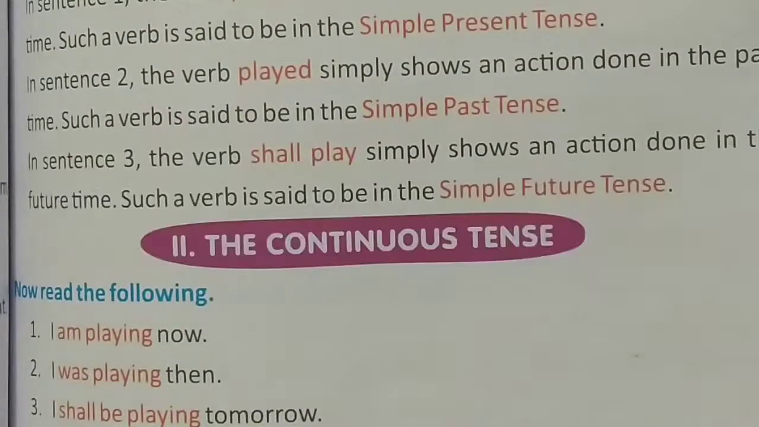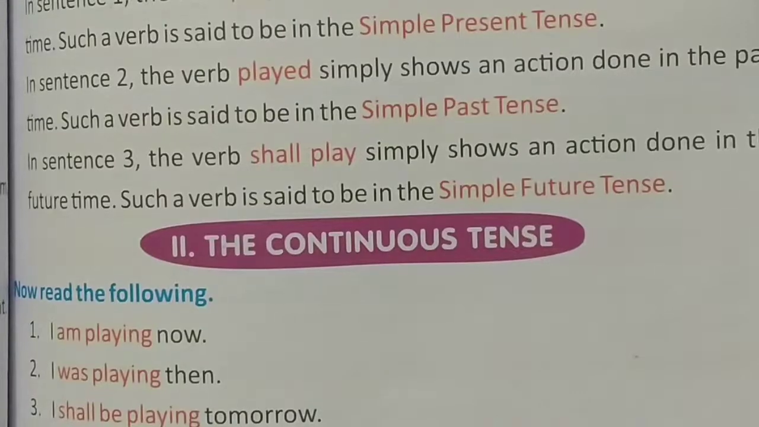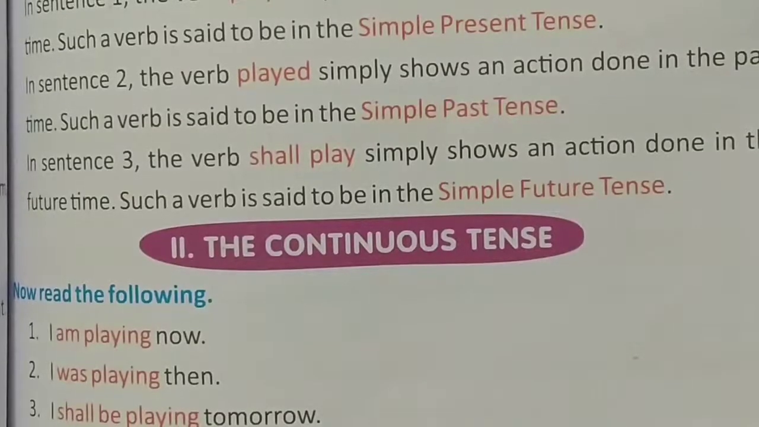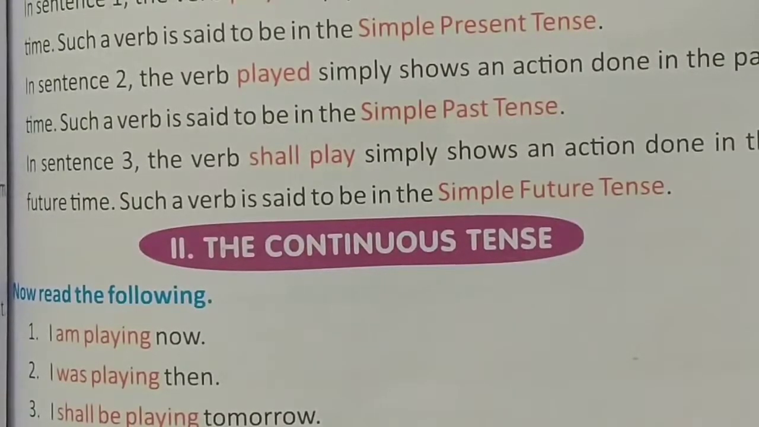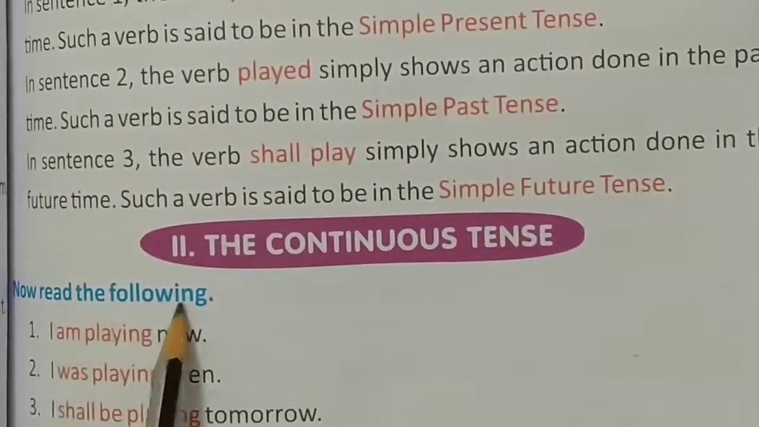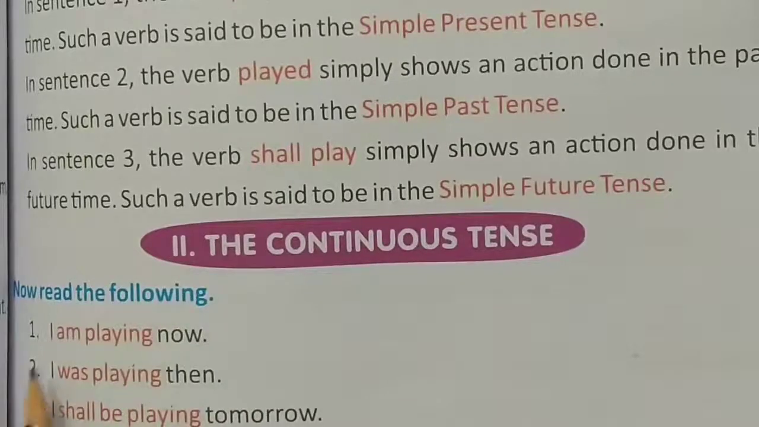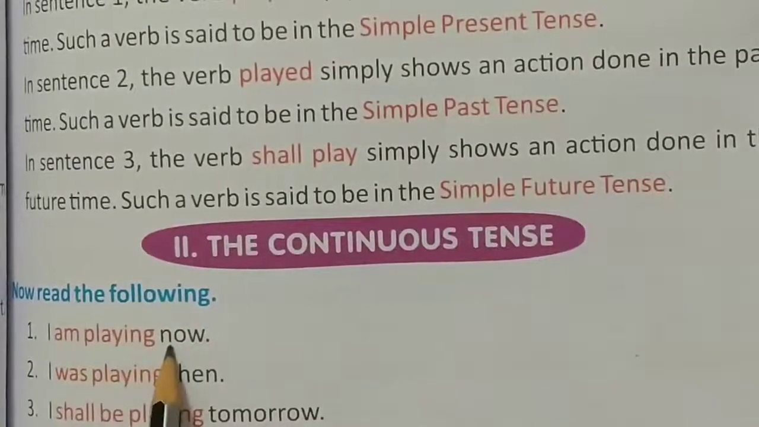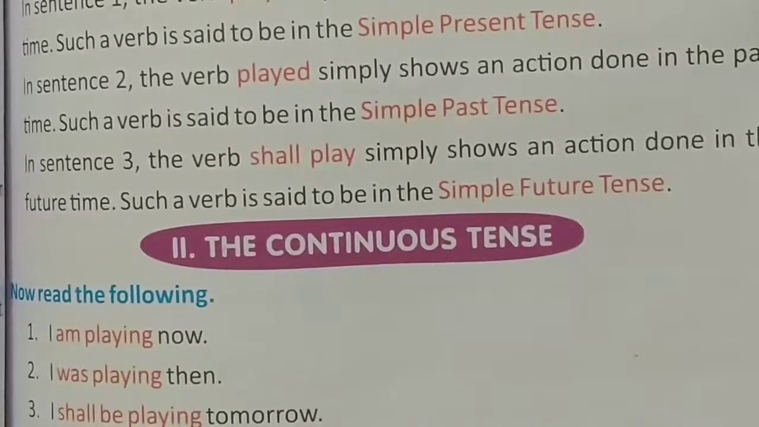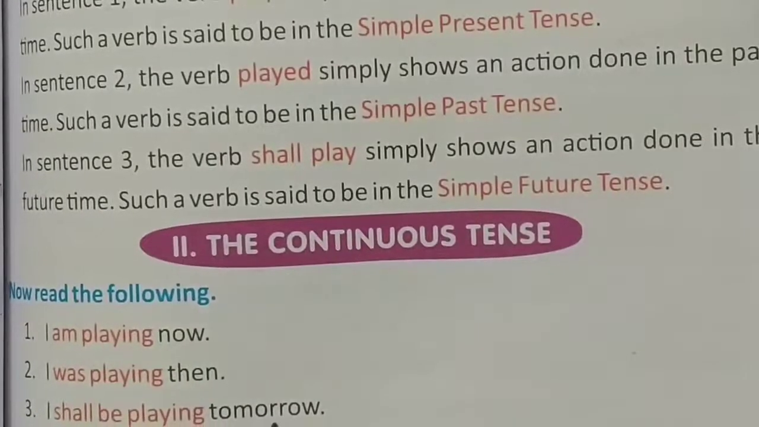Hello students. Today we start the next form of tense, the continuous tense, and we read about all the three tenses in this form: present continuous, past continuous and future continuous. Now read the following sentences. I am playing now, I was playing then, and I shall be playing tomorrow.